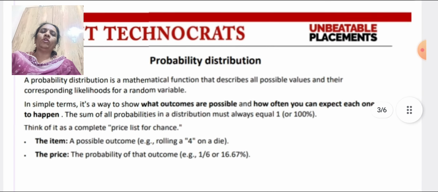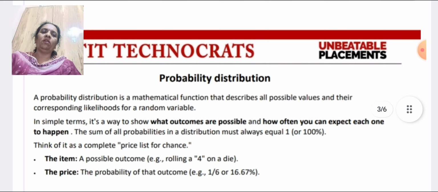Now I am going to define in brief, first of all, probability distribution. A probability distribution is a mathematical function that describes all possible values and their corresponding likelihood for a random variable. In simple terms, it's a way to show what outcomes are possible and how often you can expect each one to happen. The sum of all probabilities in a distribution must always equal 1, or we can say 100%.